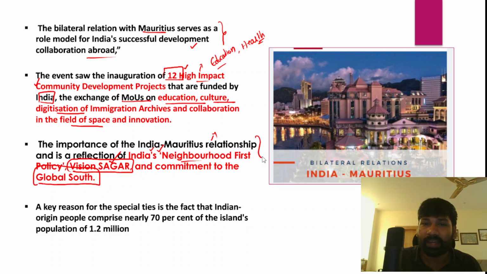So therefore, India's engagement with Mauritius especially deals with policies such as India's neighborhood first policy, Vision SAGAR, and commitment to the Global South. Now, apart from that, a key reason for the special ties is the fact that in Mauritius, more than 70% of the total population are of Indian origin, right?